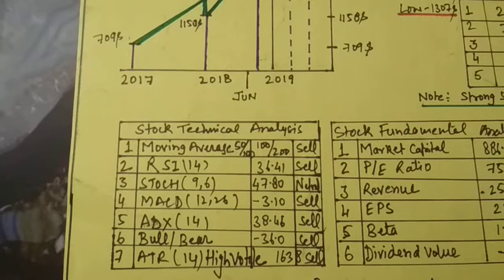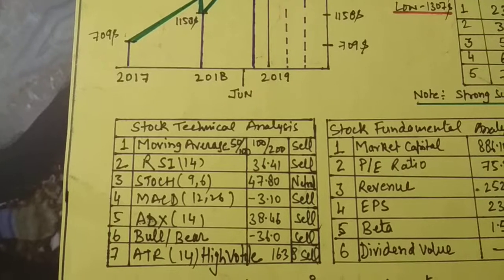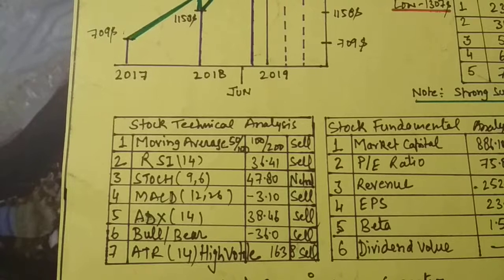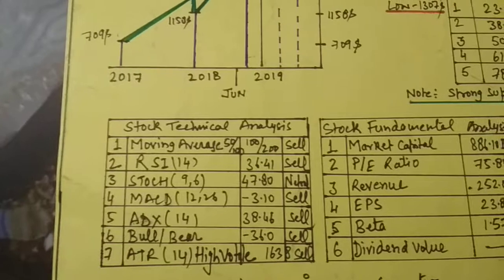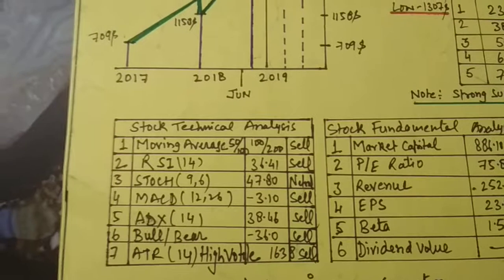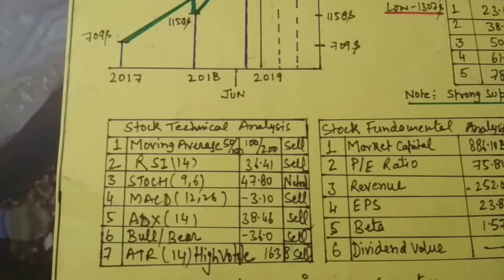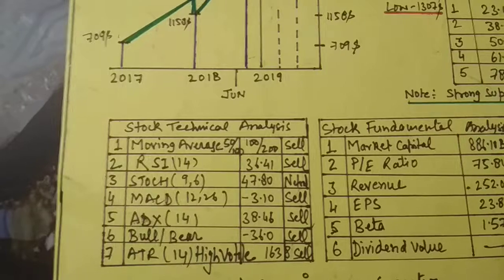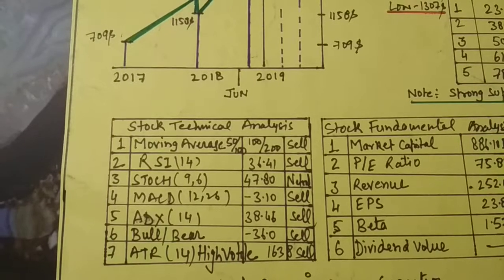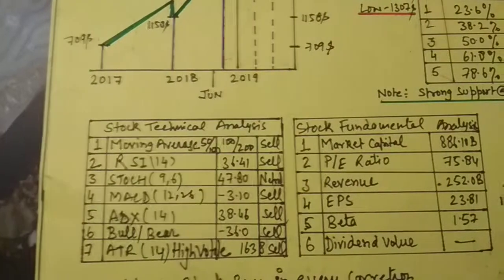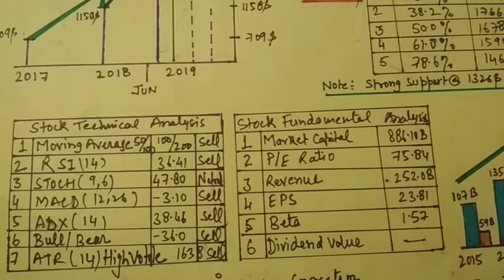Sometimes it can make a jump and sometimes it can drop very quickly. So be aware of the stop loss if you trade intraday. If you are an investor, on every downfall you should accumulate Amazon stock. In the coming 2, 3, 4 years it may go up to 5000 US dollars. That is the technical analysis, and let's talk about the fundamental analysis.